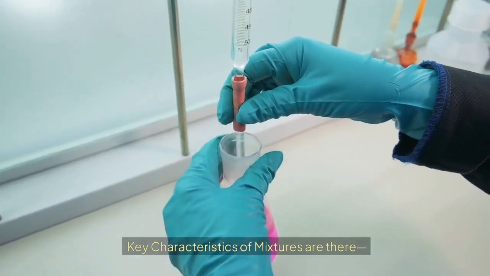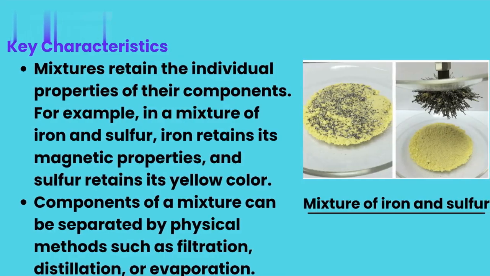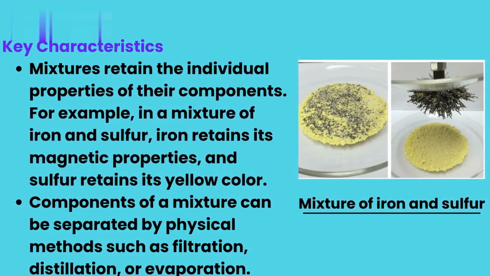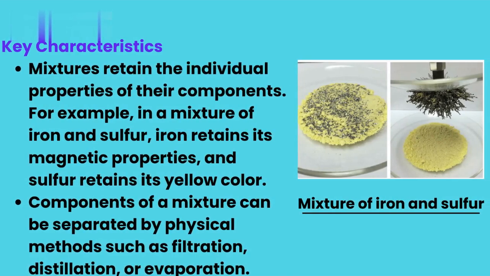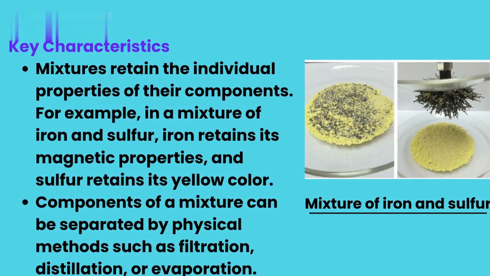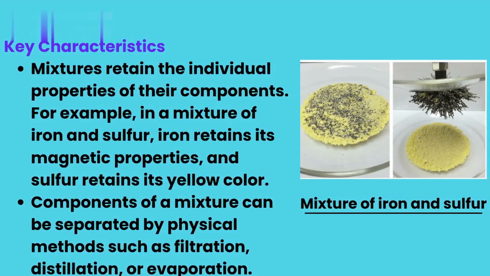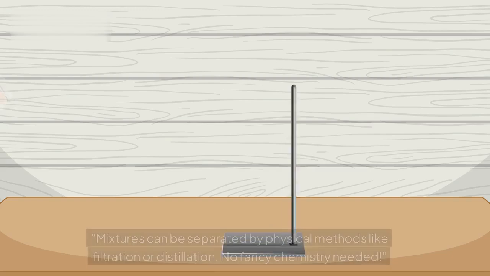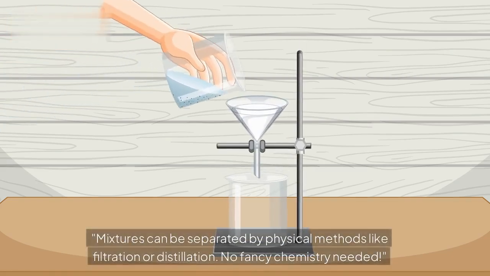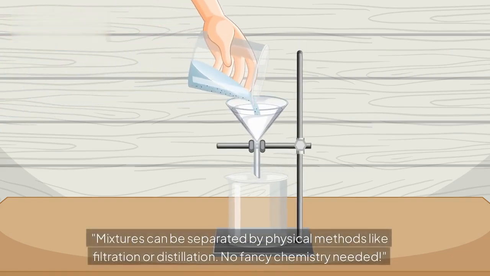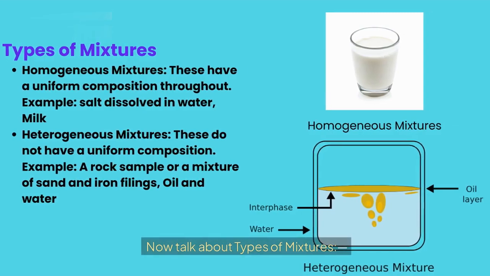Key characteristics of mixtures: unlike compounds, the components of a mixture retain their individual properties. For instance, in a mixture of iron and sulfur, iron retains its magnetic properties, and sulfur retains its yellow color. Mixtures can be separated by physical methods like filtration or distillation. No fancy chemistry needed.